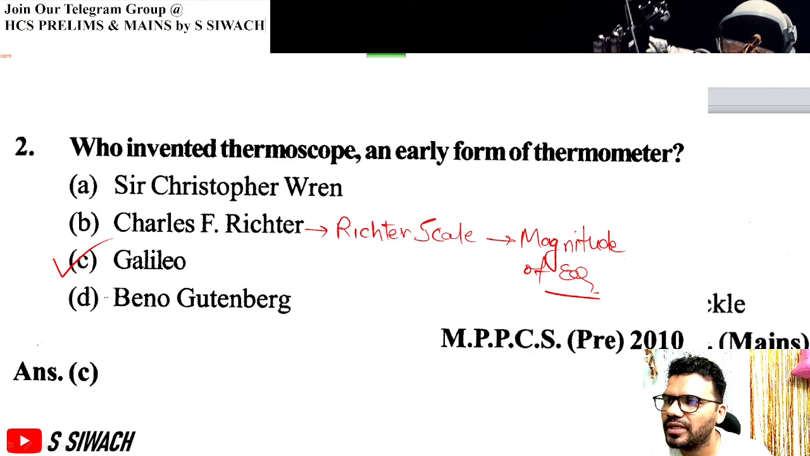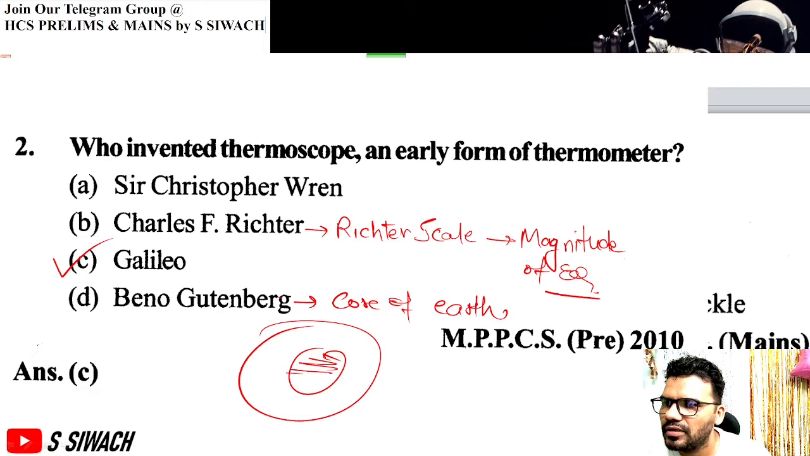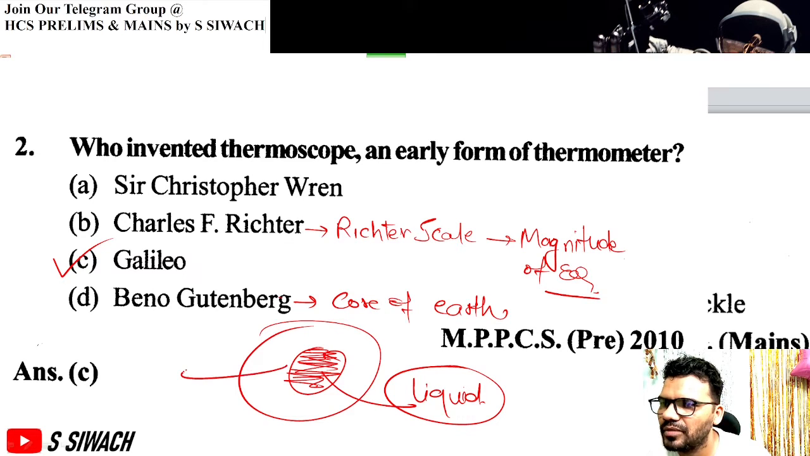Beno Gutenberg is credited for discovery of core of earth, and for this discovery the boundary of core is a liquid layer of earth. The boundary of this liquid layer is called Gutenberg boundary.